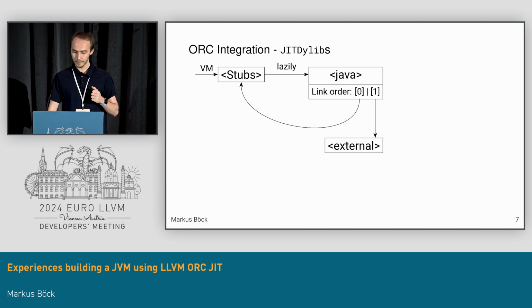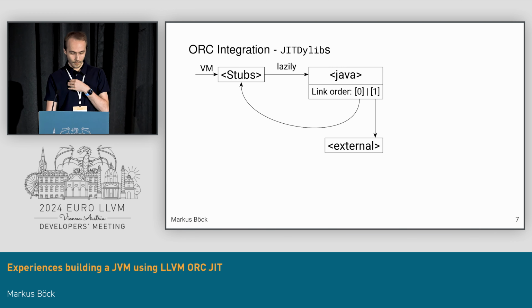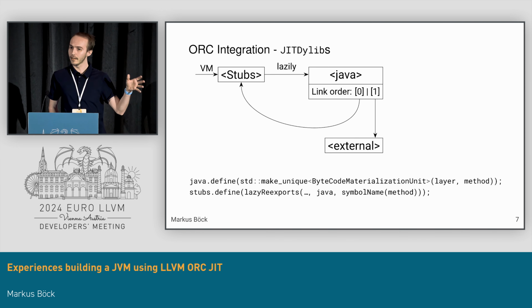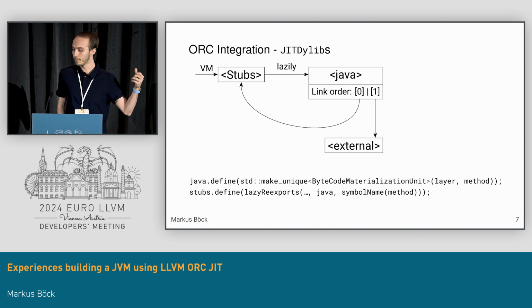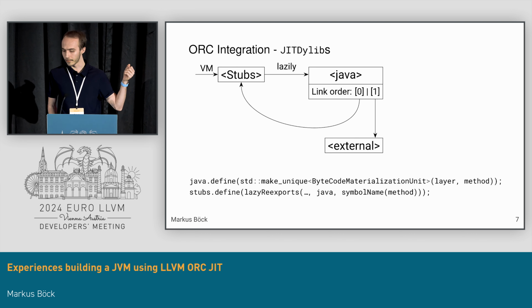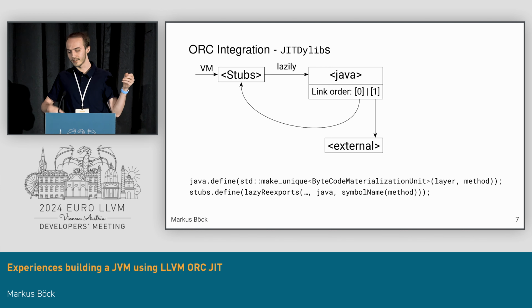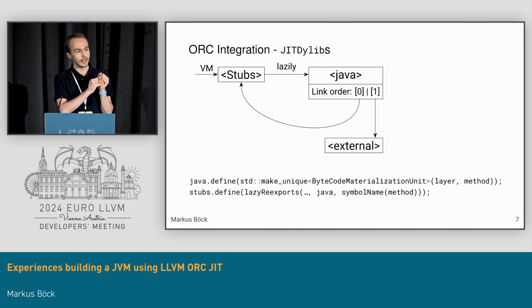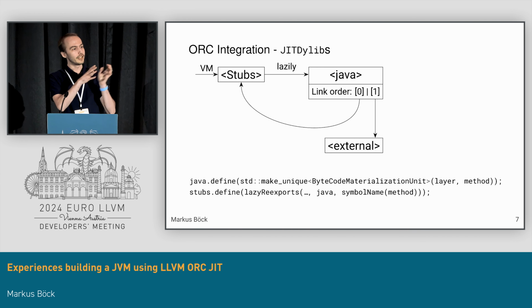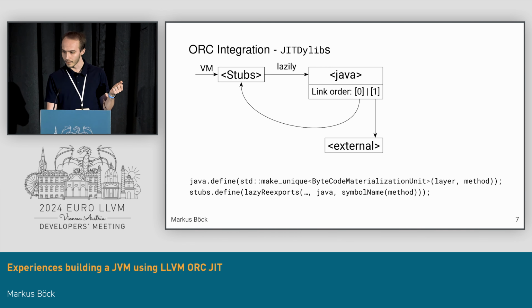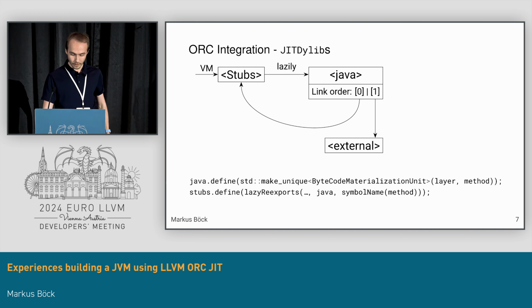The external one is a bit more special. For the registration, this can actually be done with built-in, already upstream methods. So you can just, on the Java JITDylib, define our bytecode materialization unit that you saw before. And for the stubs, there's this lazy re-export that essentially says, for any of these symbols, just go look up in the Java JITDylib once you need it.